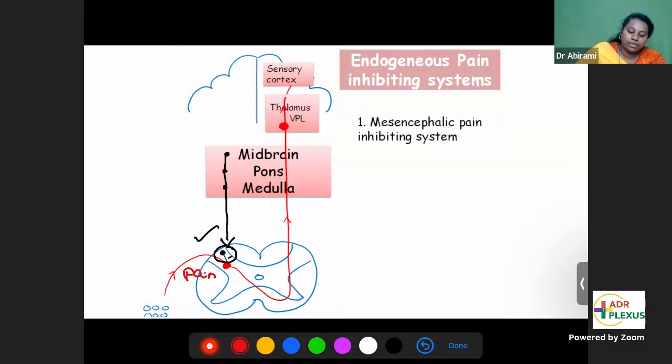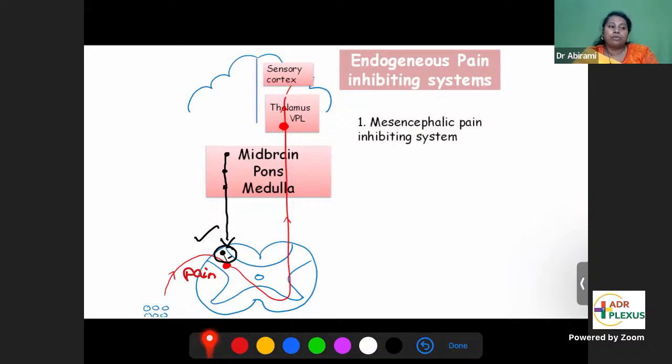This red one that you see is the pain pathway. They are activating the inhibitory interneuron to the pain pathway. So if the inhibitory interneuron is activated, this will go and inhibit the pain pathway. That's how your pain comes down. So that is the mesencephalic pain inhibiting system, the first system which is bringing down your pain.